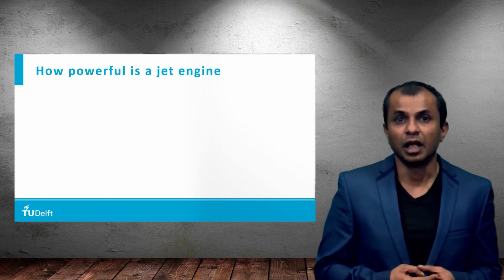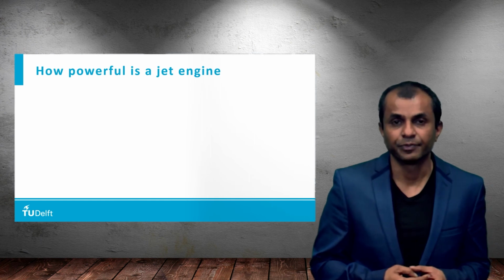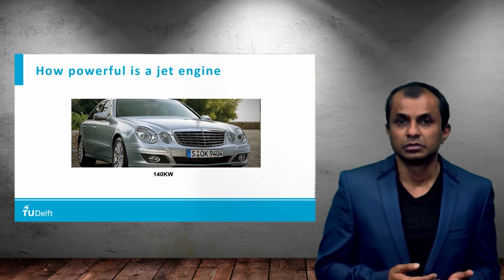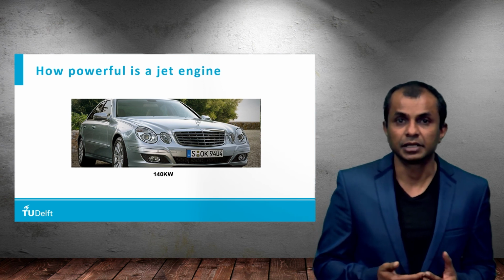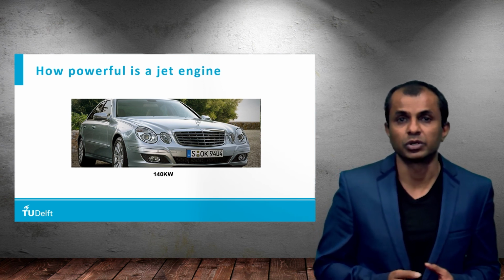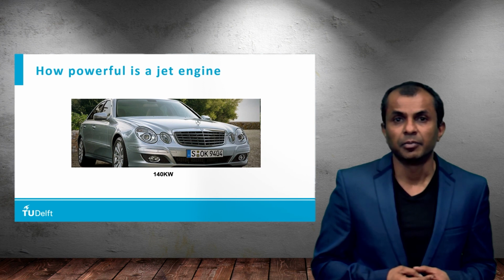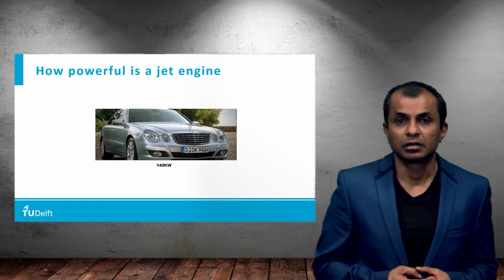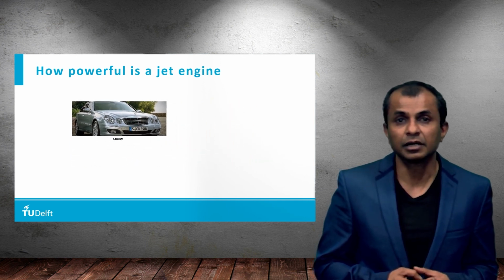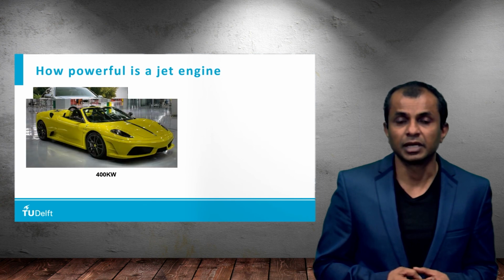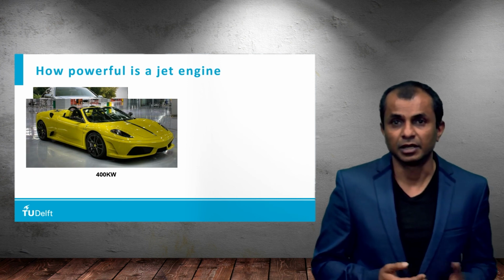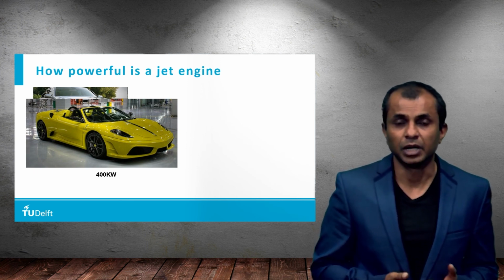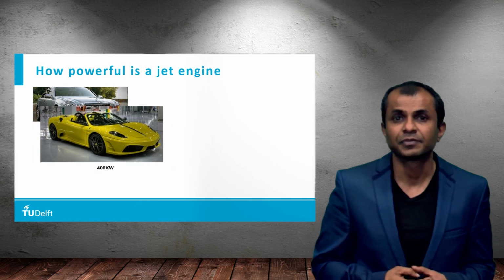Let's take a look at it. How powerful is a jet engine? If you are driving a car, typically your car might have around 150 to 200 kilowatts of power. And if you have a very fancy car, which typically happens with people going through midlife crisis, then you see a powerful car like a Ferrari. It might have power around 500 kilowatts or so.